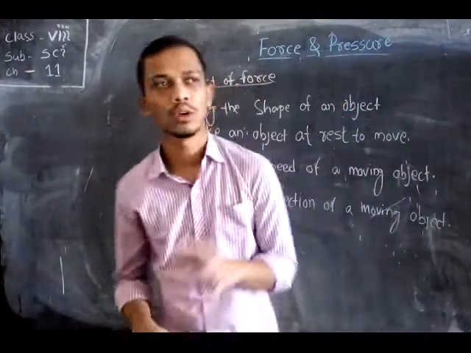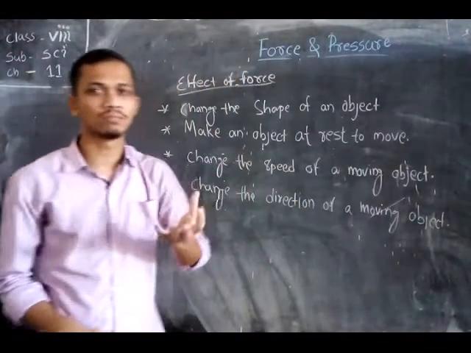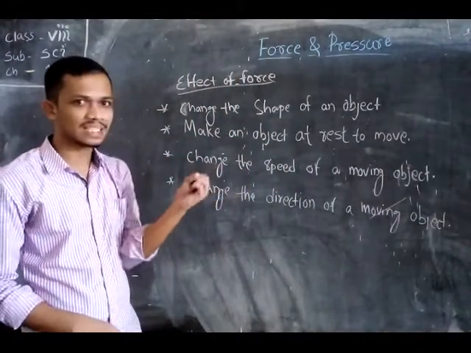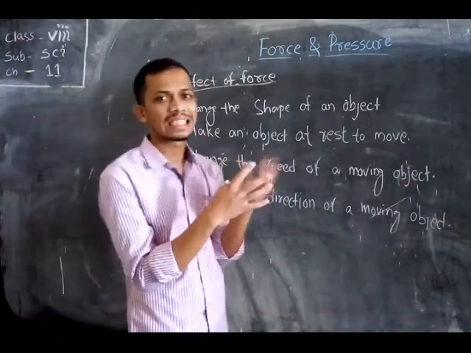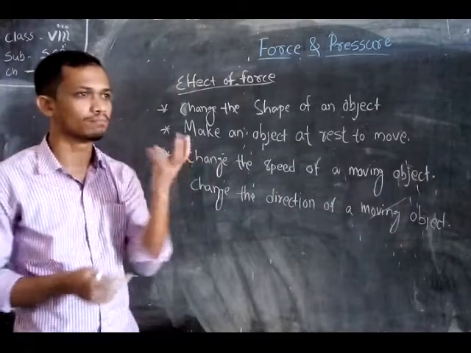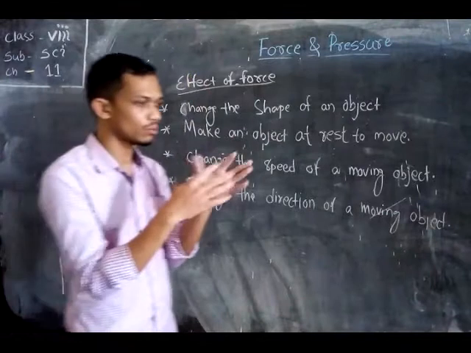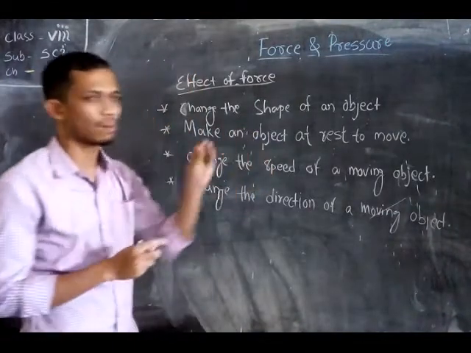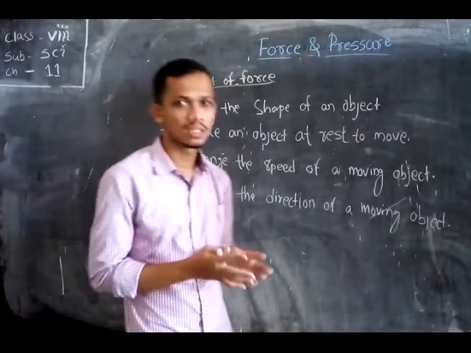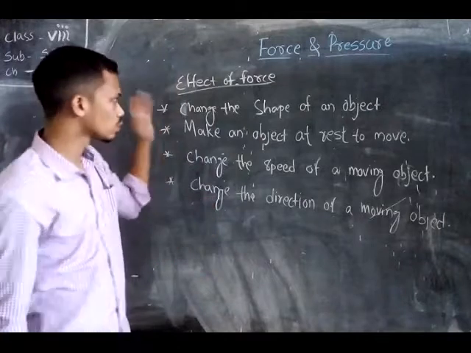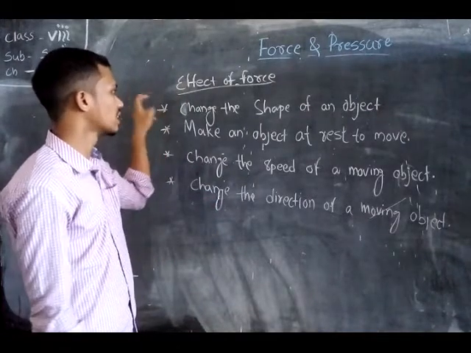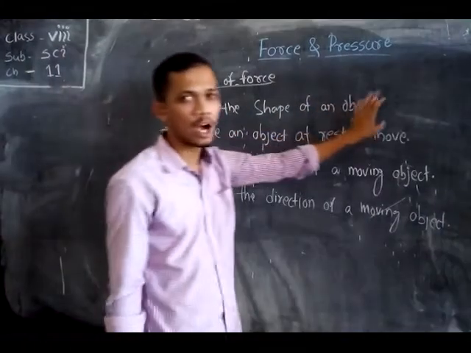Whenever you take a ball made of sponge and press it, its shape changes. And take a ball made of mud: by applying force you can make it any type of shape. So here we conclude that force changes the shape of an object.